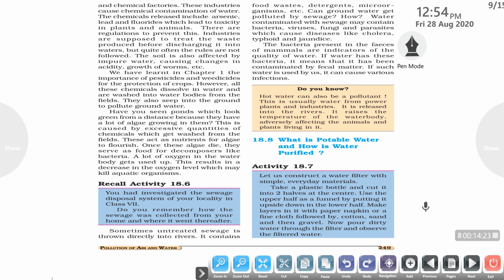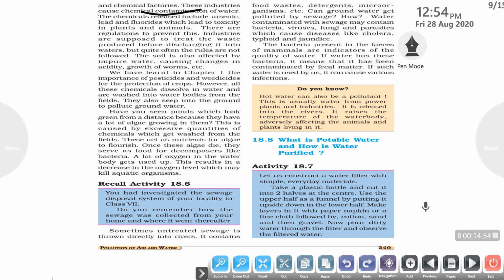These industries are responsible for the chemical contamination of water. Why? Because they release harmful chemicals into water bodies, including some metals, for example arsenic, lead and fluorides, which can lead to toxicity in plants and animals. When plants or aquatic animals take these in, it is very difficult for them to breathe.